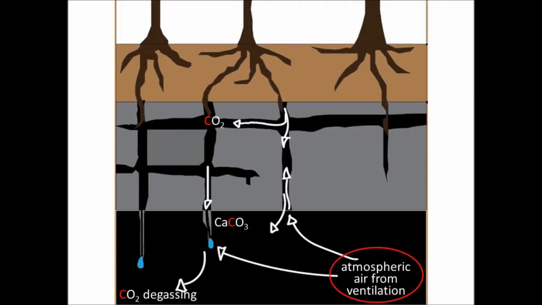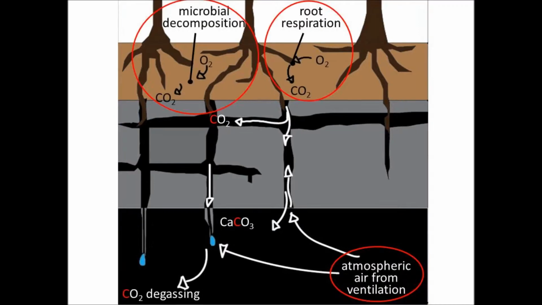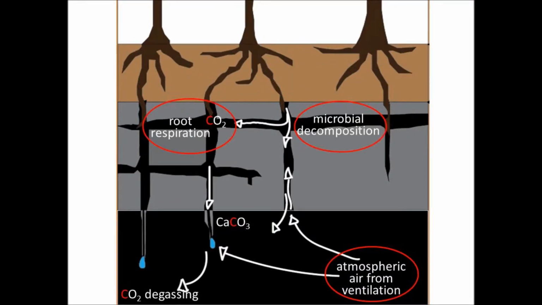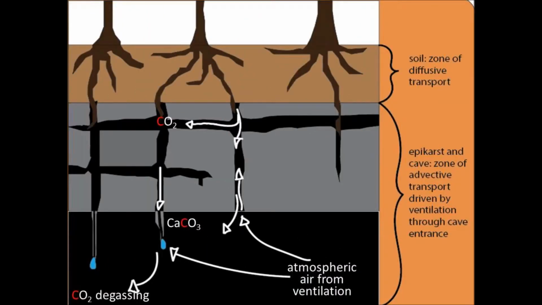There is a consensus that atmospheric air is one of the major cave air CO2 sources, and it is thought that soil respiration is another major source. However, the hypothesis of my research project is that respiration in the bedrock fracture network rather than soil is the other major source of CO2 in cave air. Although both of these potential sources are from respiration, it is important to distinguish between these two CO2 reservoirs because the gas transport mechanism differs between the two matrices, and this affects the resulting isotopic values.